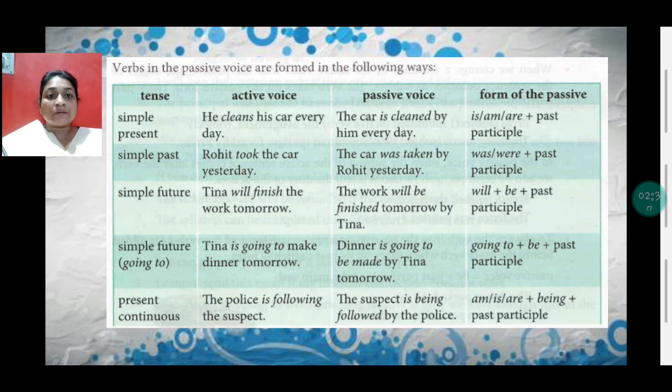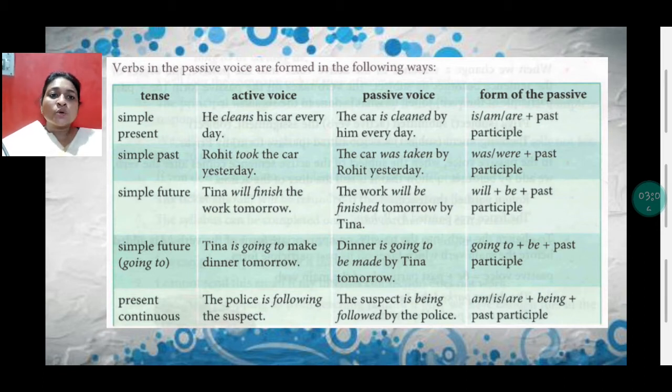First one, simple present tense. In active voice, we write, he cleans his car every day. What is the verb here? Cleans. So in passive, the car, that is the object, now has become the subject. The car is cleaned by him every day. And what is the form of passive? Is, am or are plus past participle of the verb.